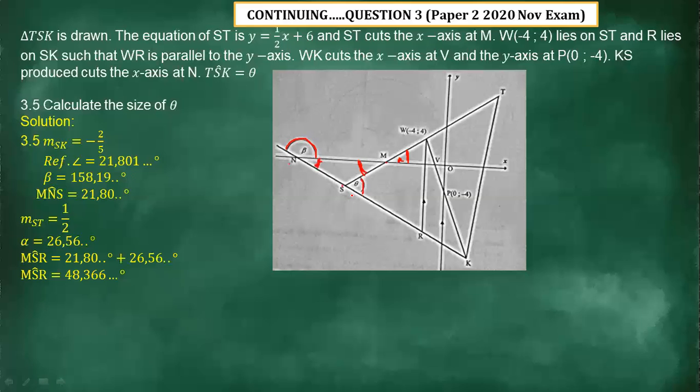So that angle is going to give us 48,366 degrees. Therefore, that theta is going to give us 48,37 degrees.